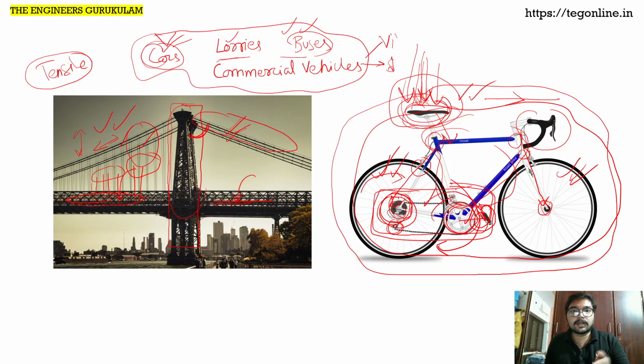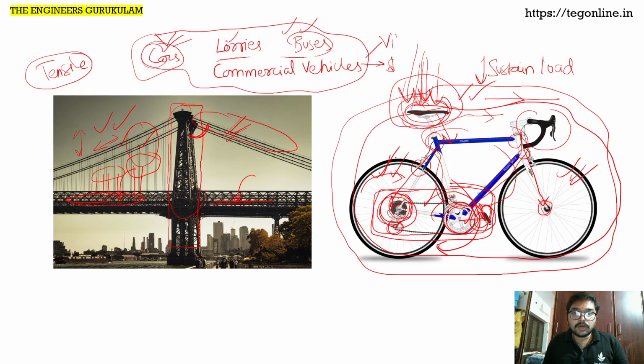Here force and load are a little bit different. We will study those things in the course. So it has to sustain load, withstand load, sustain load during its functionality. When someone is using it, sitting on it and riding it, it should be intact and it should move in a proper way. So for that to happen, again design has to be proper. Again, when I say design, strength of materials is the basic thing.